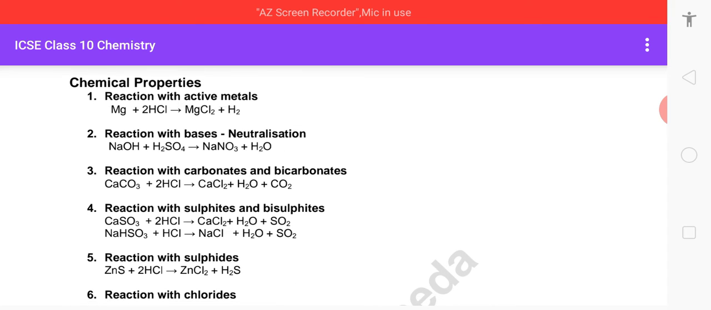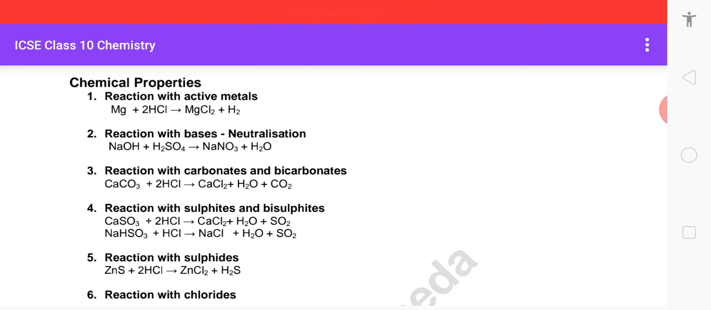Their chemical properties are, children, all acids react with metals above hydrogen in the activity series to give you salt and hydrogen. For example, Mg plus HCl gives you magnesium chloride plus hydrogen. Other metals also give you salt and hydrogen. Then, reaction with bases: all hydroxides and oxides of metals and ammonium hydroxide react with acids to give you salt and water. So it is a neutralization reaction. Reaction with all carbonates and bicarbonates gives you salt, water and carbon dioxide.